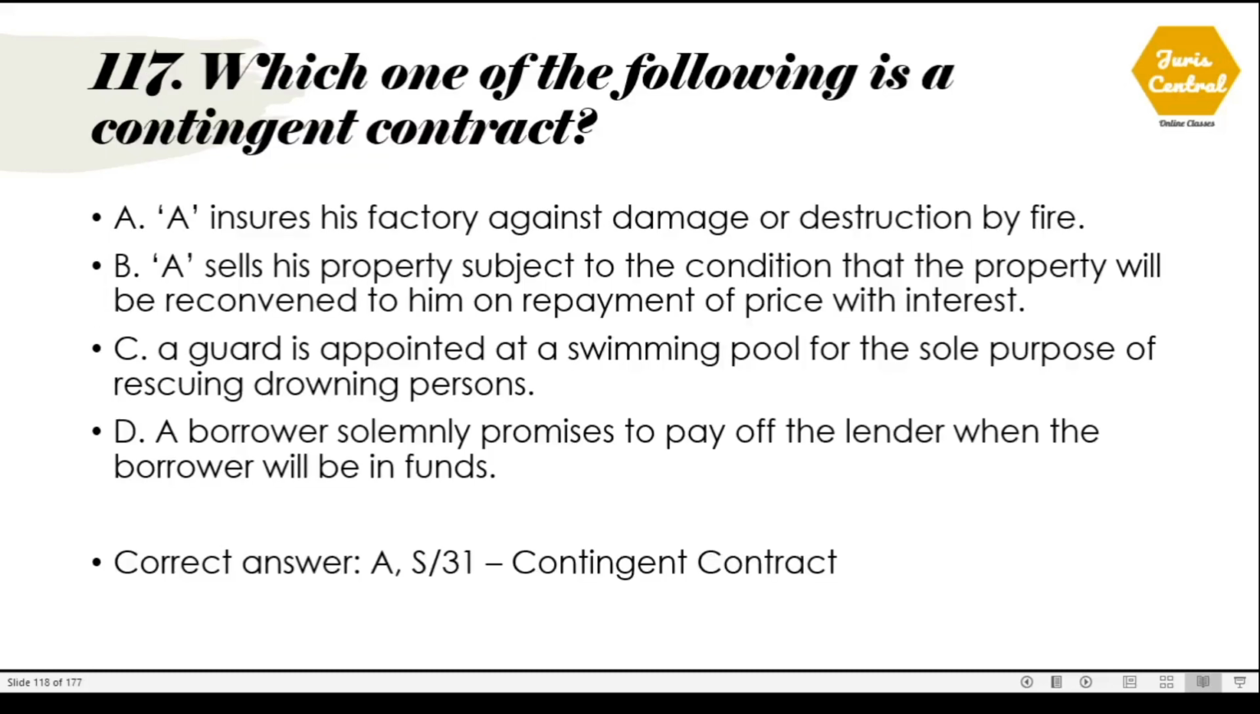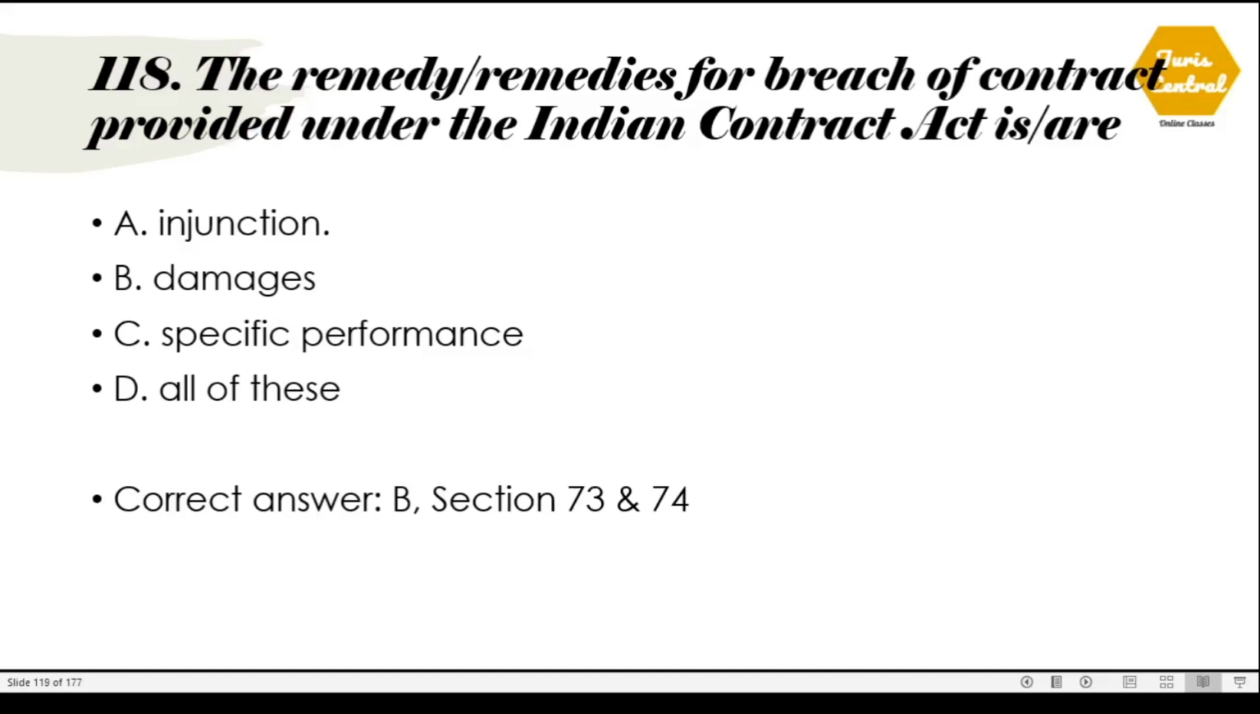117. Which one of the following is a contingent contract? The correct option is option number A. A insures his factory against damage or destruction by fire. This is an example of a contingent contract, which is given under Section 31 of the Indian Contract Act.